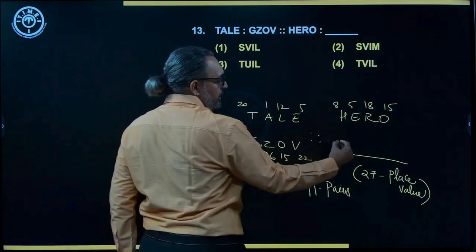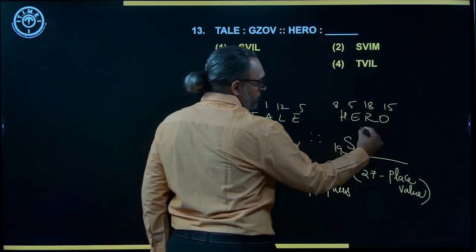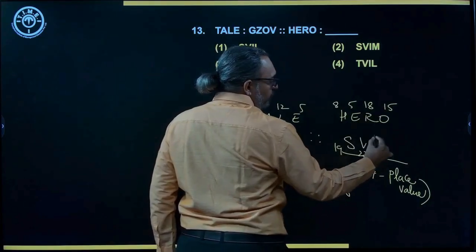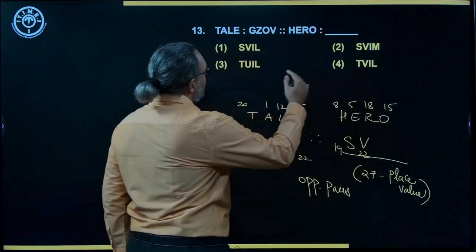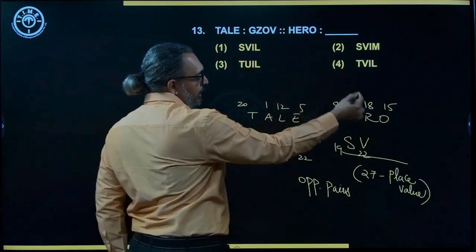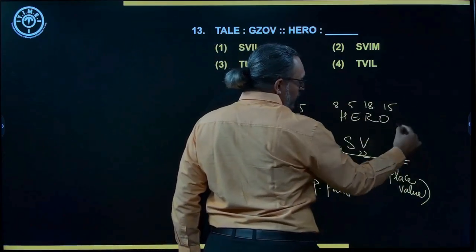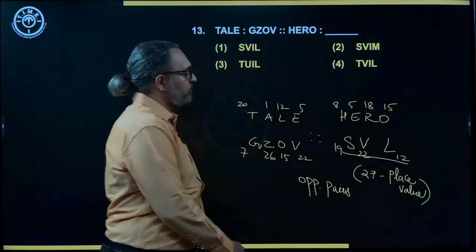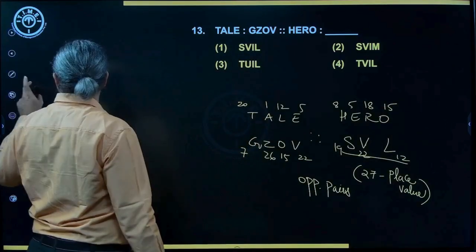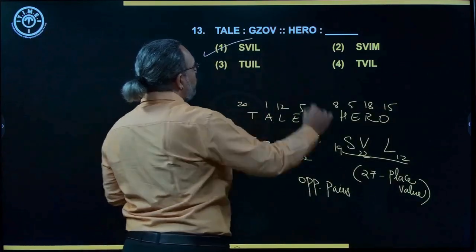So 27 minus 8, 19, S. 27 minus 5, 22, that's a V. Correct? So SV. So there are still two options. Then I'll directly check for last. So 27 minus 15, which is L. So that's available in option 1. You mark and you move on.